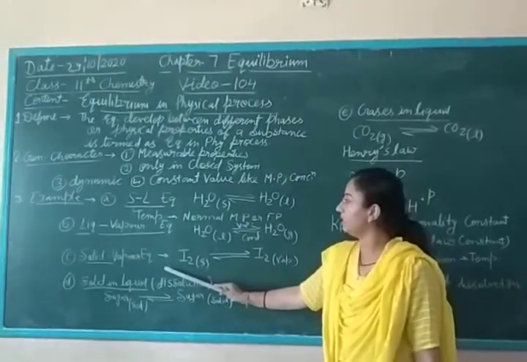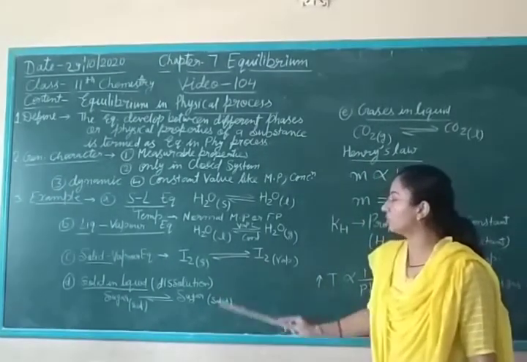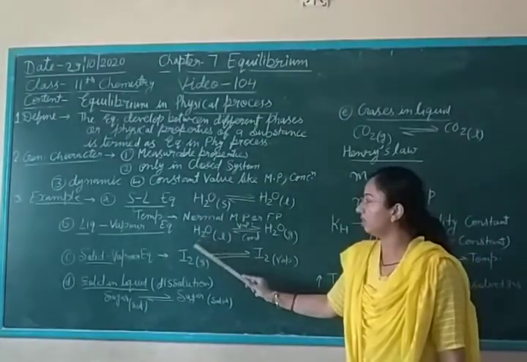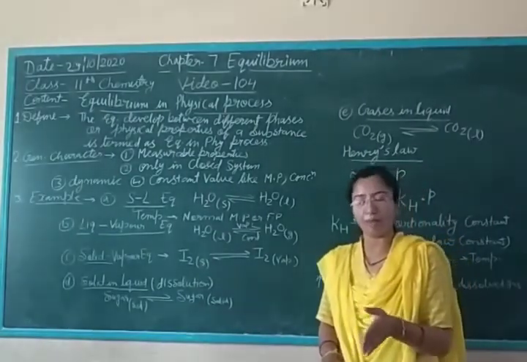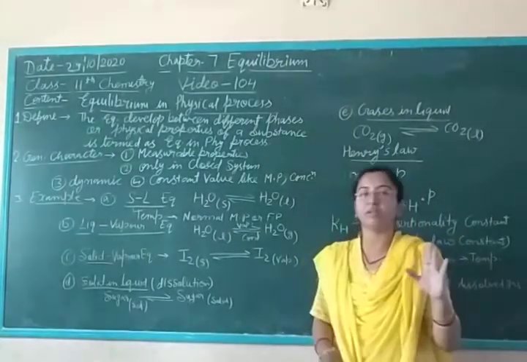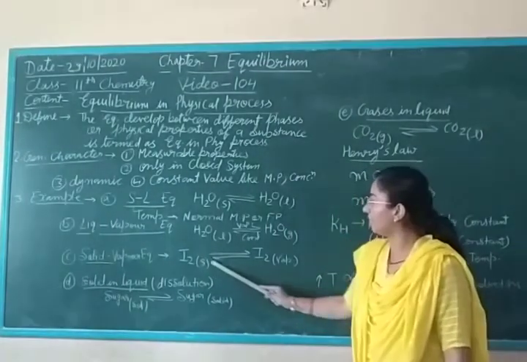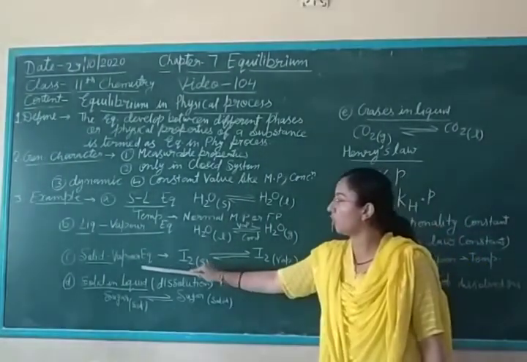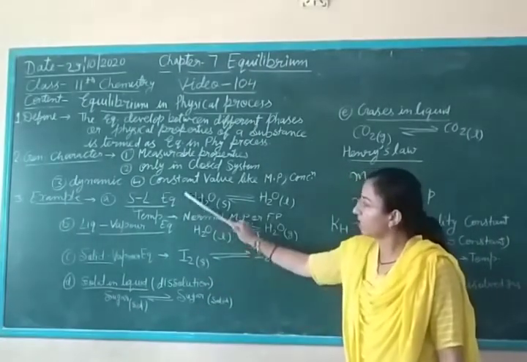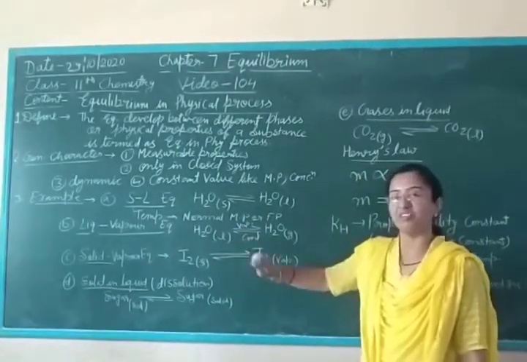Then third is solid vapor equilibrium, when solid converts into vapor and vapor reverts into solid. Equilibrium is established, and it is known as solid vapor equilibrium. These are the simple types of equilibrium conversion.